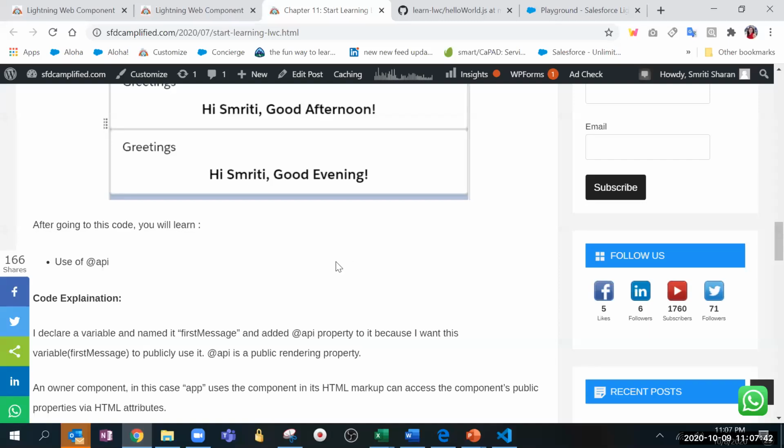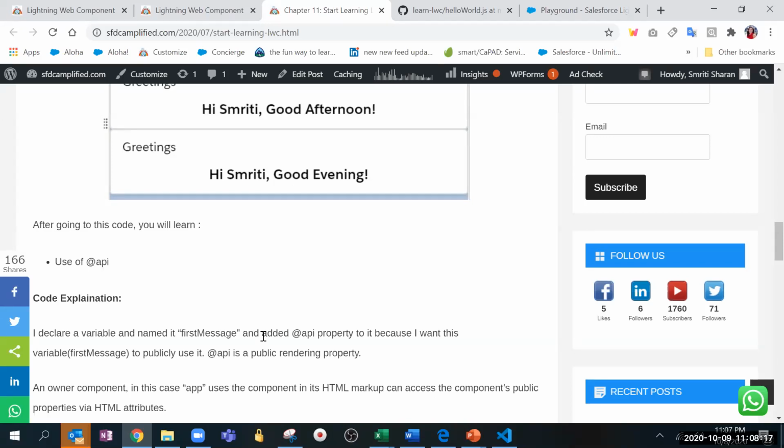Gyan, I am not sure that regarding property you are saying correctly. Kushagra, let me know if I'm wrong or right. I think API and wire are the properties. This is a variable, like the first message, whatever name he put, right? No, Smriti, Gyan is absolutely right. Any JS variable is a property, and API, track and wire are decorators, annotations for those properties. Any variable or any function is a JavaScript property.